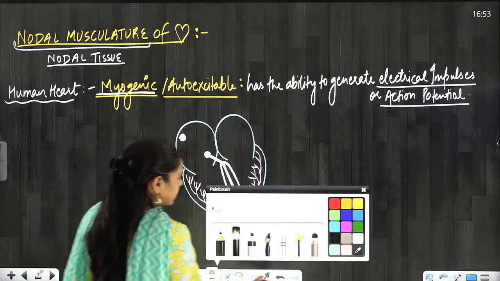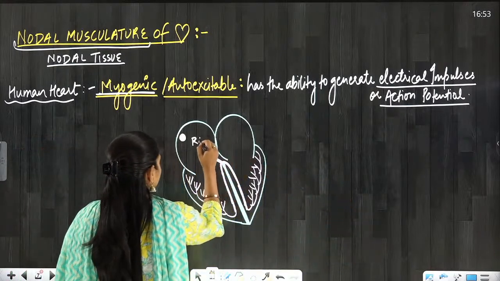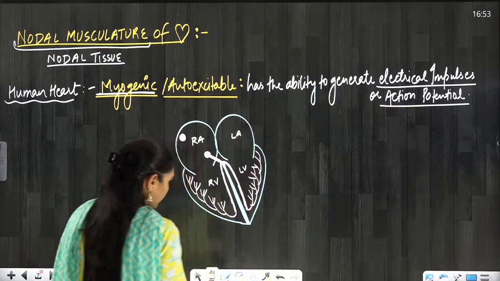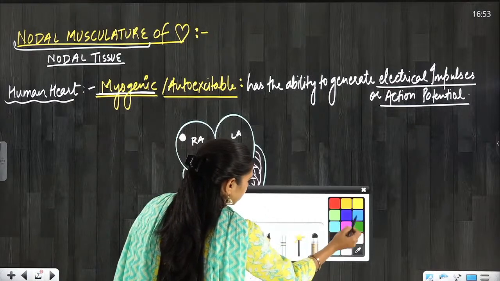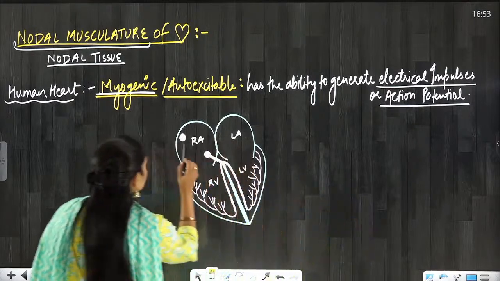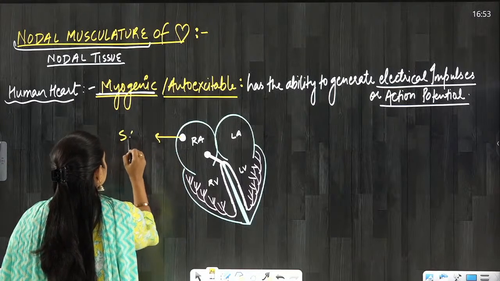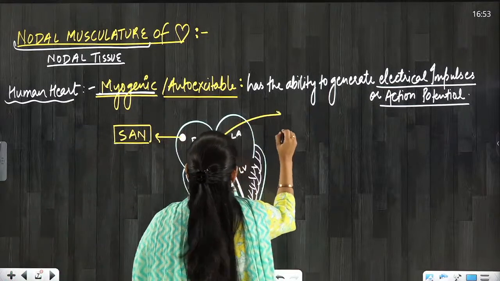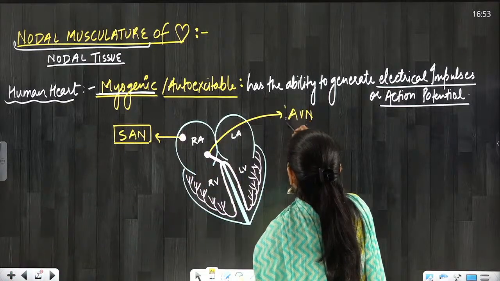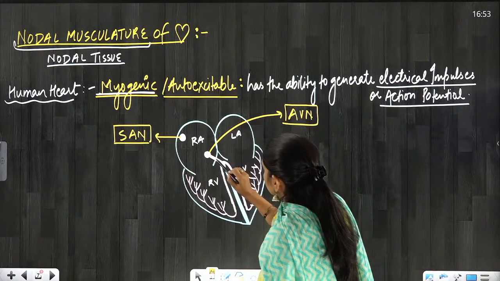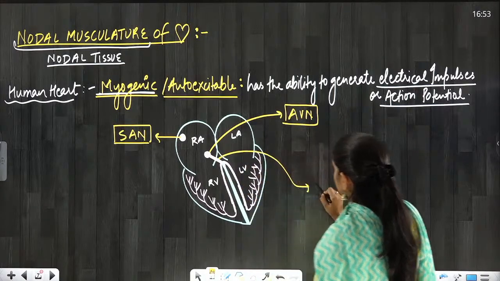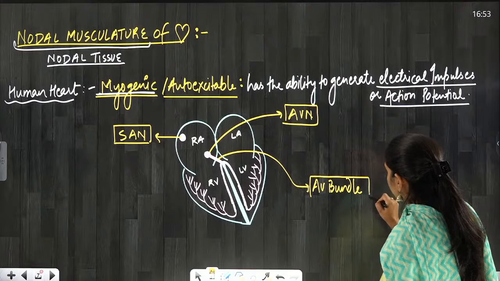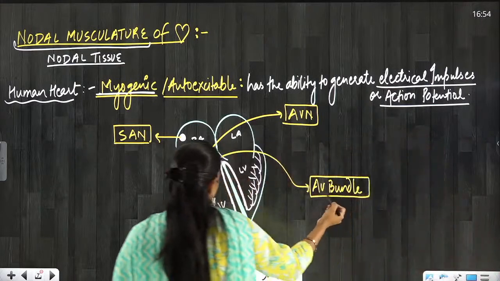So this is the right atrium, this is the left atrium, this is the right ventricle, and this is the left ventricle. Now if you see here, this is going to be the SAN, sinoatrial node. This is going to be the AVN, atrioventricular node. This is the AV bundle, the bundle of muscle fibers arising from the AVN. That is why the name is AV bundle.